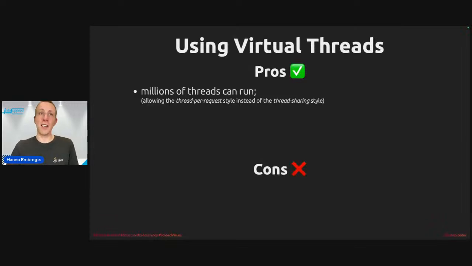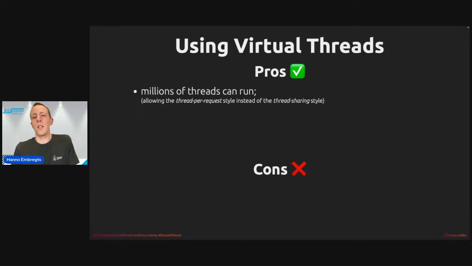And when the processing is done, we can just dispose of the virtual thread and move on to the next request and create new virtual threads for those. Like I said before, platform threads are limited in number because each thread comes with a stack that consumes 1 megabyte of memory by default. But the stack of a virtual thread is not stored in the stack.